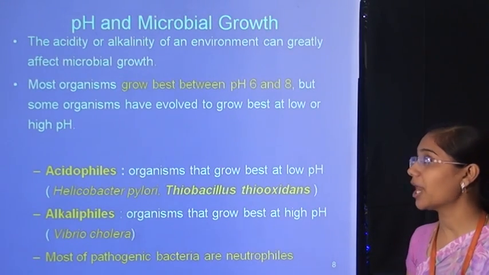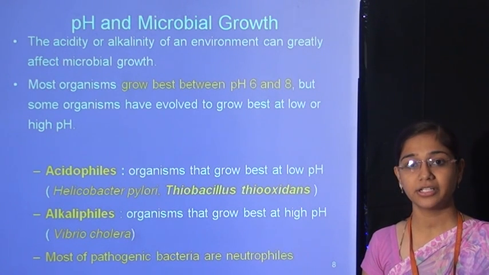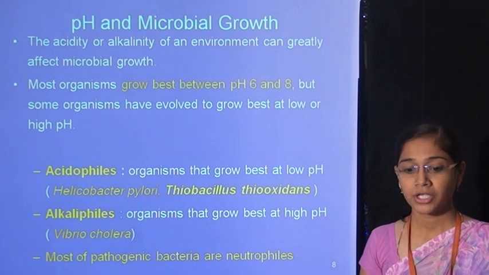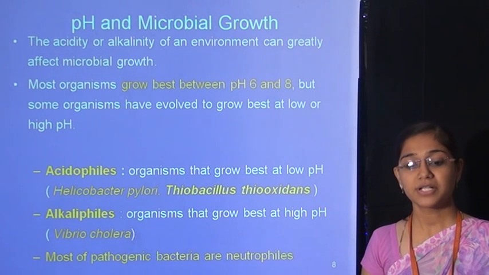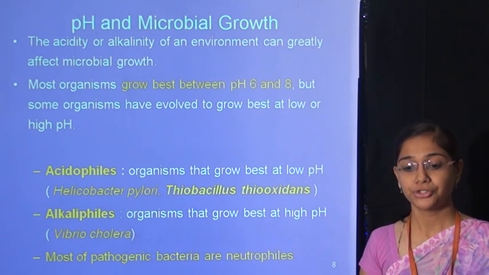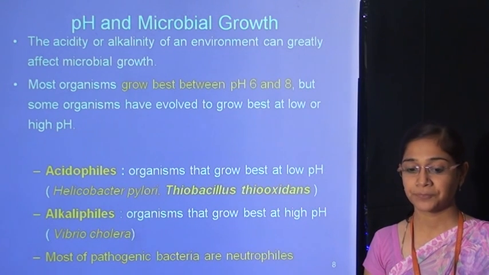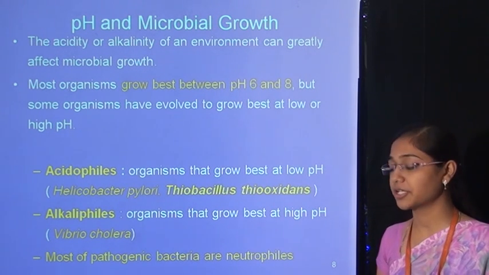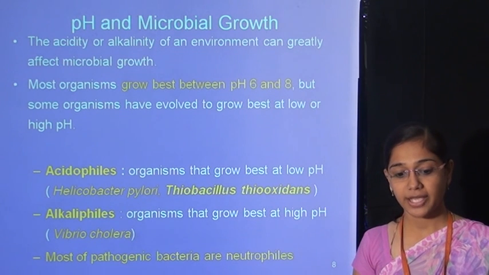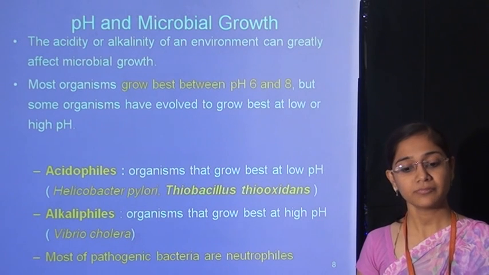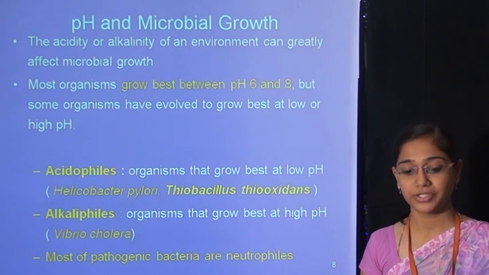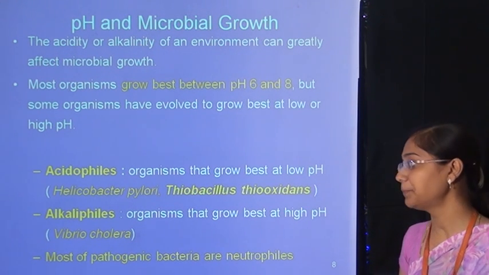The acidity or alkalinity of the environment can greatly affect microbial growth. Most microorganisms grow best between pH 6 and pH 8, but some microorganisms have evolved to grow best at low and high pH. Acidophiles are organisms that grow best at low pH, for example Helicobacter pylori and Thiobacillus thiooxidans. Alkalophiles, for example Vibrio cholerae, are microorganisms that grow best at high pH.